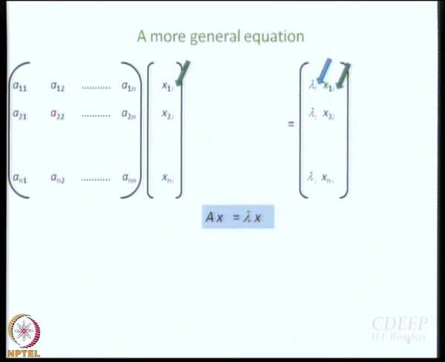I should bring in i there as well. This is how it is written: Axi equal to lambda i into xi. What is A? A is that square matrix we are dealing with. What is xi? xi is the ith eigenvector, the ith x matrix. What is lambda i? It is the ith eigenvalue.